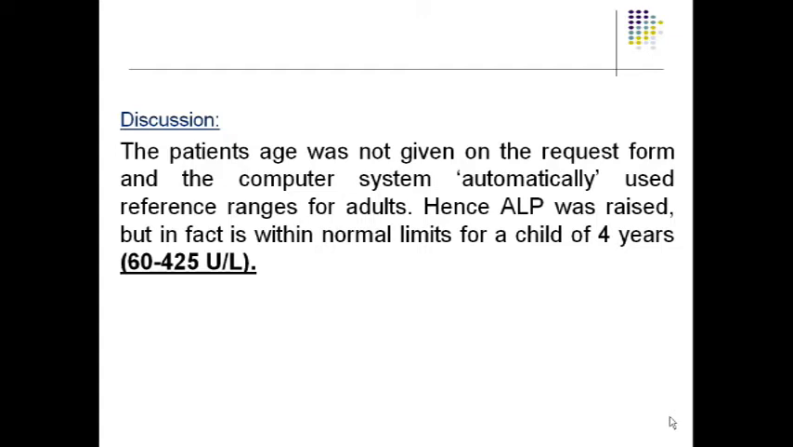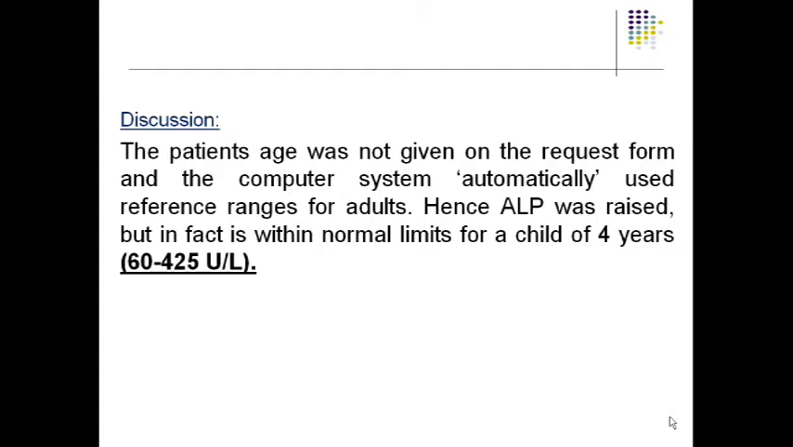But in an OPD patient, suppose you want to get your laboratory test done, they're going to ask you what is the age, what is your name, what is the gender, and all that, right? The patient's age was not given on the laboratory requisition form. Hence, what does the computer do? It took it as an adult age, hence the ALP was raised.